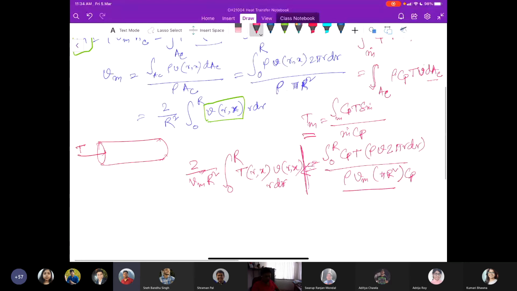So the fluid is coming at an inlet temperature, and going at an outlet temperature or exit temperature. So the bulk temperature, that we typically consider, is the mean at the inlet plus the mean at the outlet or the exit, divided by 2.